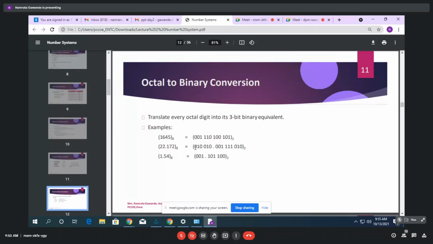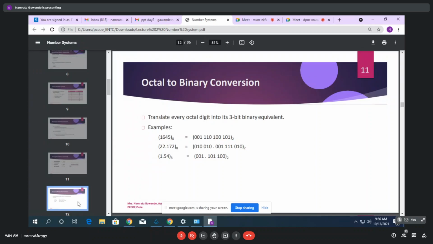For the number 22.172, for the integer part, again in terms of 3 bits, and in the fractional part, again the same in terms of 3 bits. So it is very simple to understand binary to octal, octal to binary. Only you have to write in terms of 3 bits, and convert 3 bits in terms of decimal. Got it, students? Yes, ma'am.